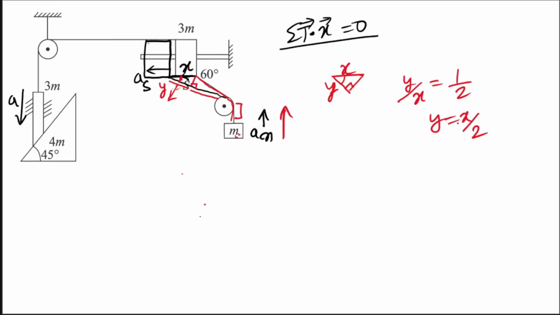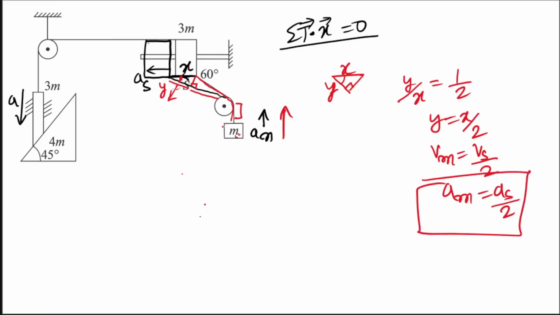So if you want to relate velocity, the velocity of m will be equal to the velocity of s by 2, and the acceleration of m will be equal to the acceleration of s by 2. So this is how we have related the acceleration of these two bodies. Now let us focus on how the acceleration of this slider and this thing can be related, because they will be related since these two are connected via a string, right?